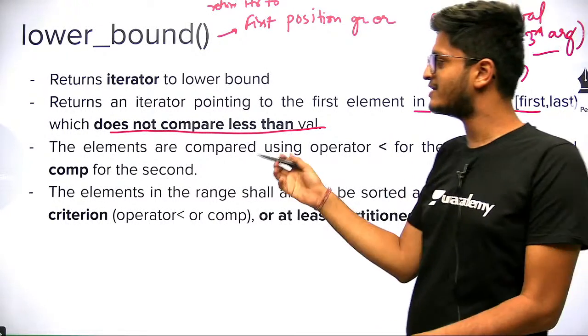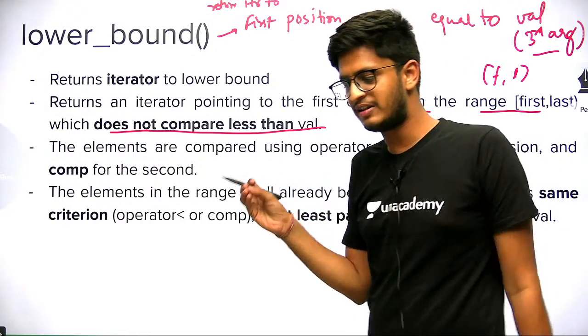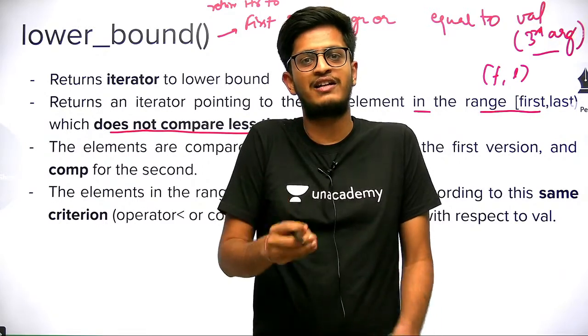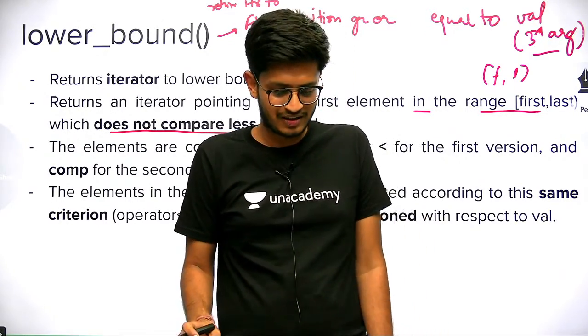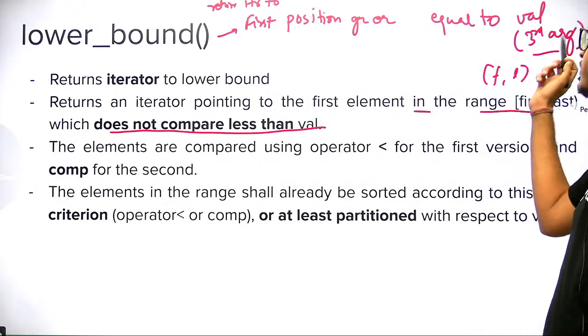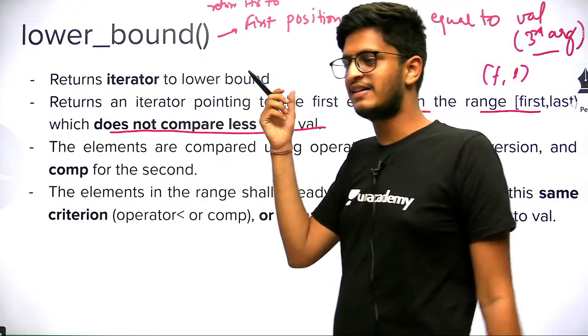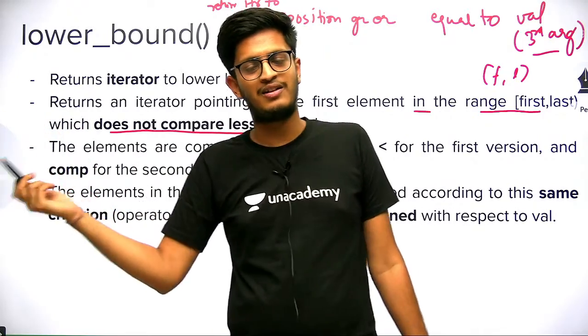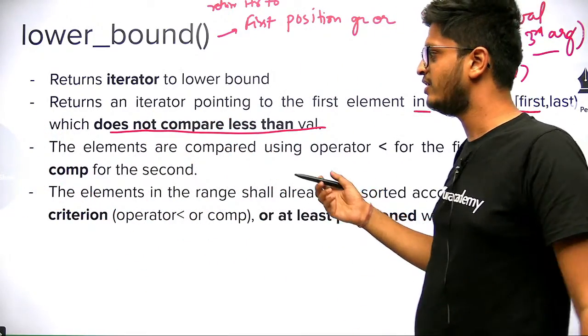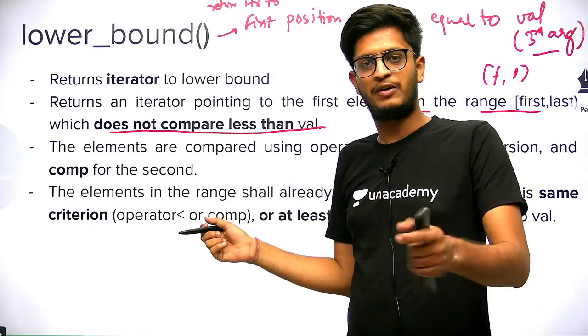It should not be less than val. We have to find the first position which is not less than val. So what is it? It is either greater than or equal to val. I'm sorry for this. The first position greater than or equal to the value val. If we write less than there, it will always be the first element, right? You can think of it that way. So it should not be less than val, and it can be equal also.